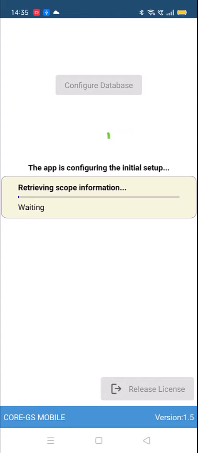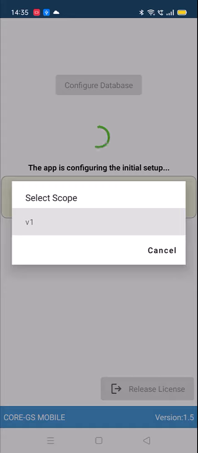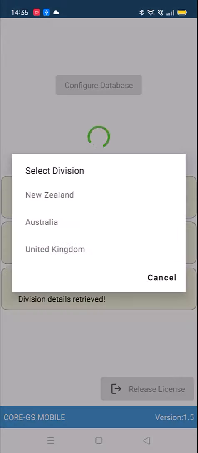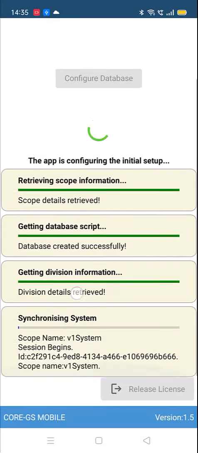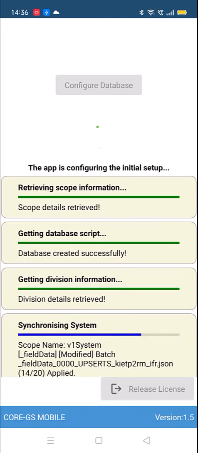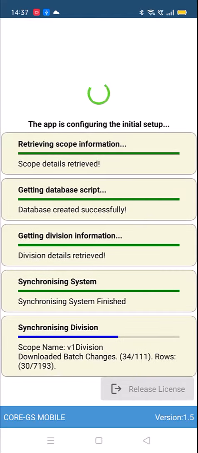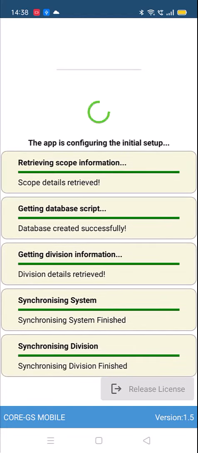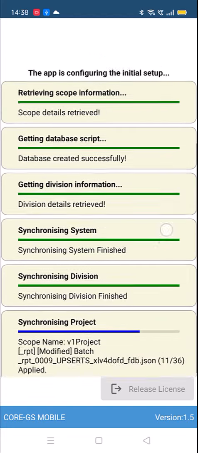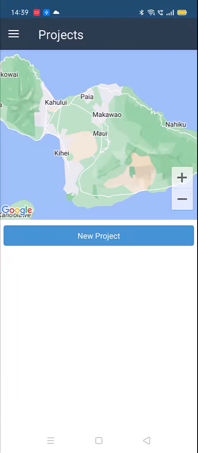During the sync process, you'll be prompted to select the scope and division at various points. The initial sync process may take a few minutes. Once the sync is complete, you can start using the app to manage your projects.